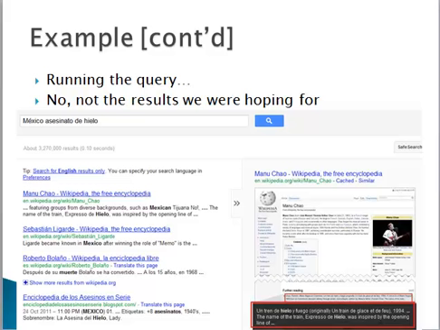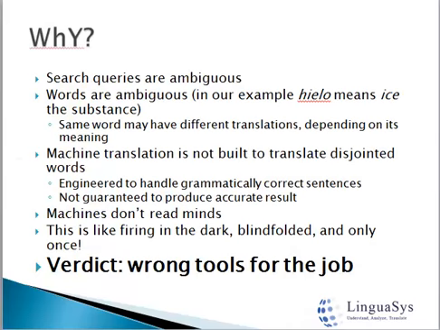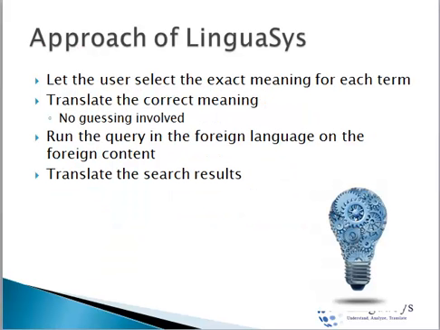First, words, especially English words, are ambiguous. Google gave us the ice that is found in drinks, not the ice that is immigration and customs enforcement. Our approach mitigates this issue by presenting the user with all of the possible meanings for the search word so that they can decide on the appropriate sense. Let's take a look at this in action.